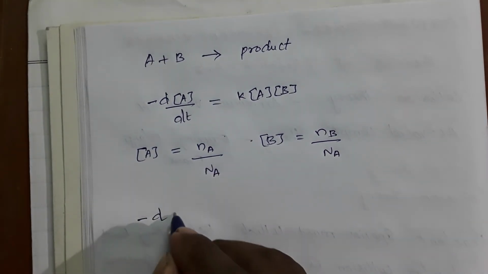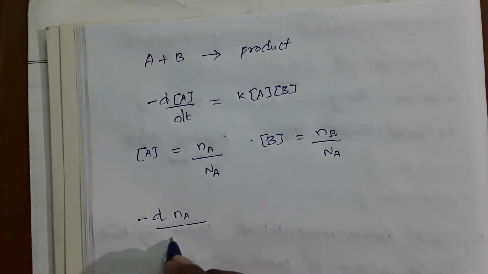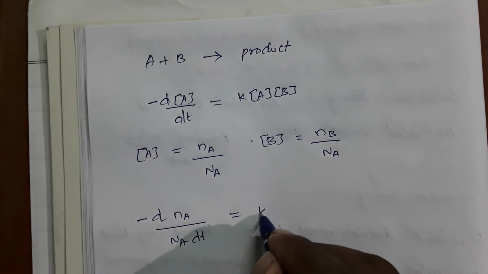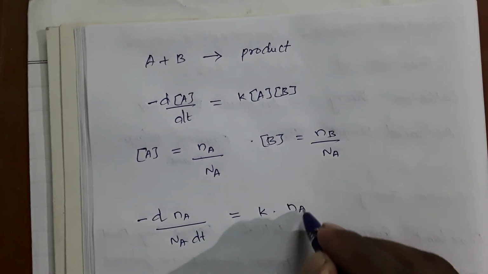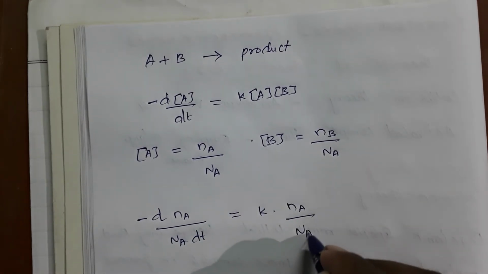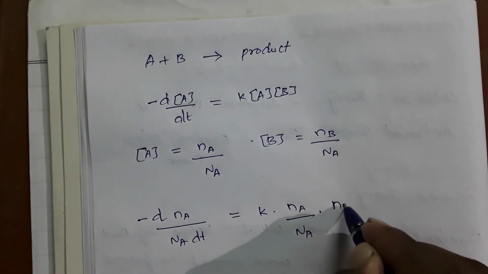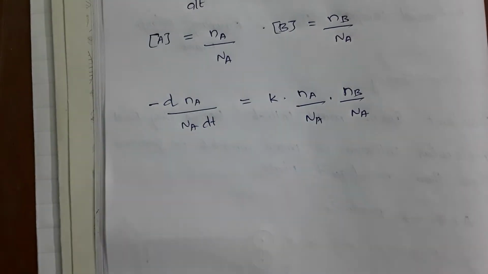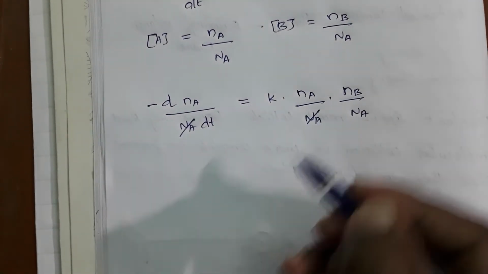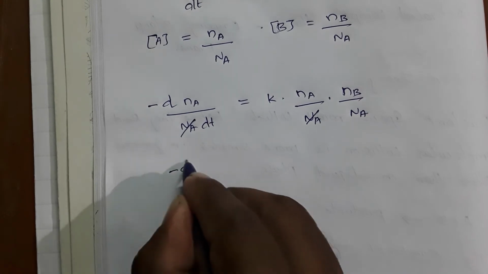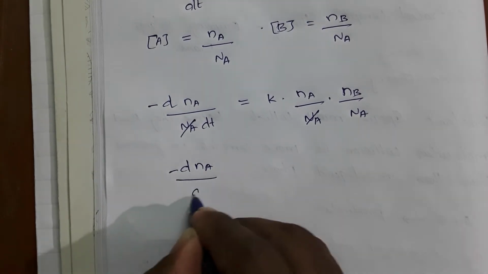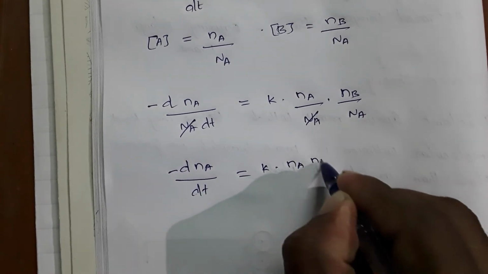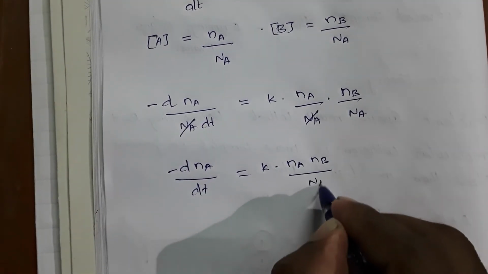Minus d of Na by Na dt is equal to k of Na into Nb by Na. This Na can be cancelled out, remaining minus d of Na by dt equal to k of Na Nb by Na.